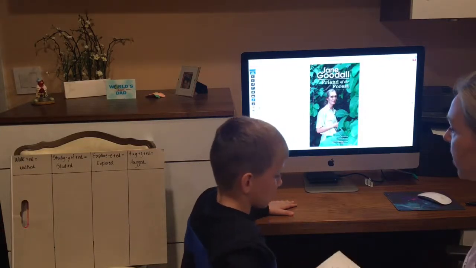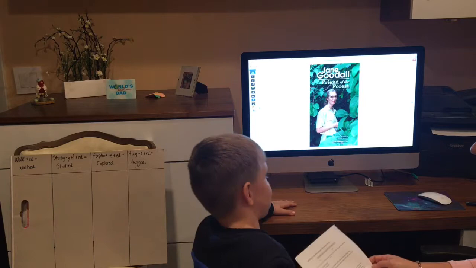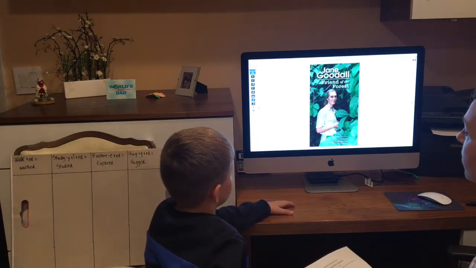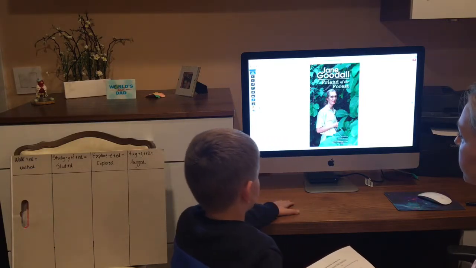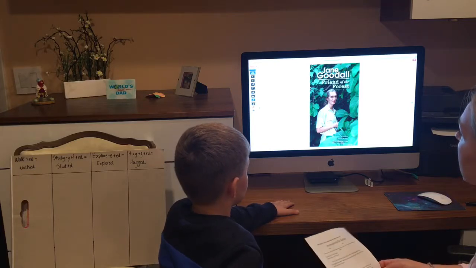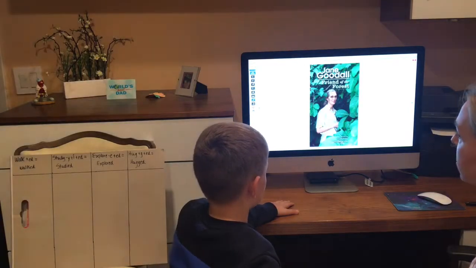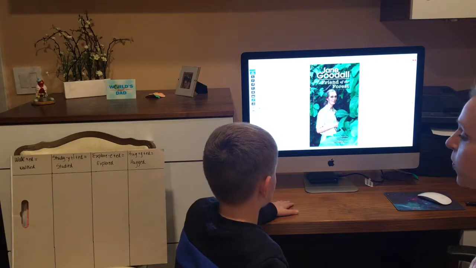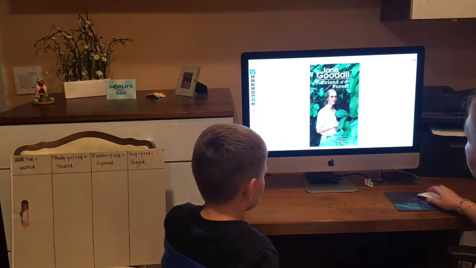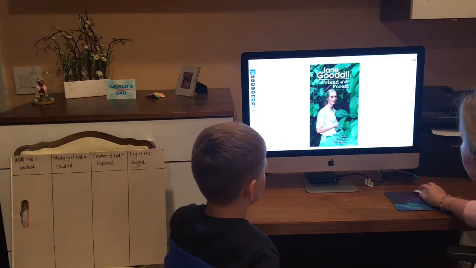Okay, so today we will be rereading Jane Goodall, Friend of the Forest, written by Christina Wilston. And then we will be focusing on some verbs, okay? So let's start reading together.